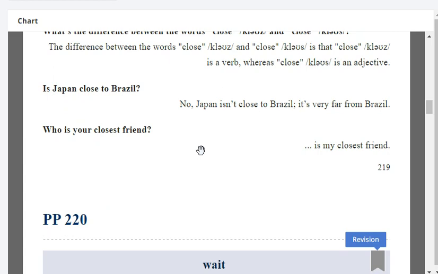Is Japan close to Brazil? No, Japan isn't close to Brazil. It's very far from Brazil.